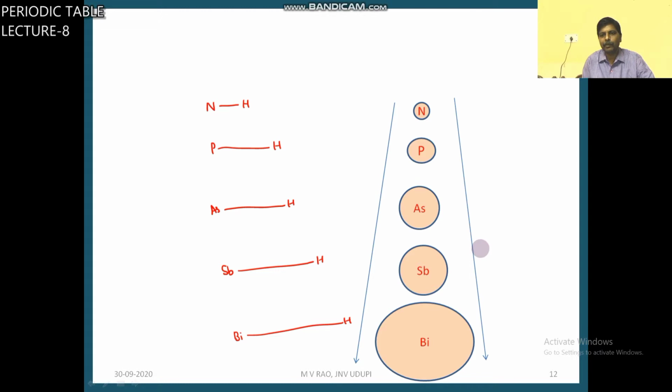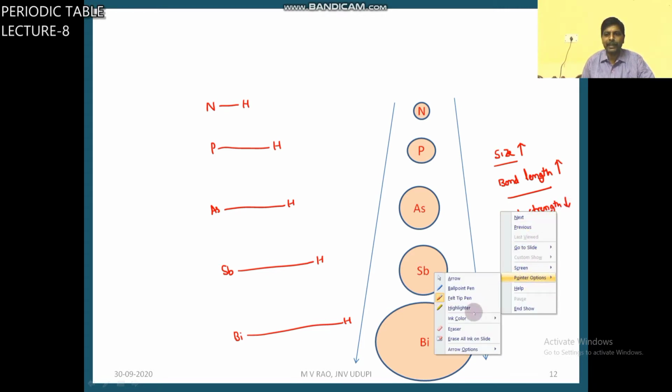From top to bottom, as atomic size increases, bond length also increases. So bond strength decreases, that means bond energy decreases.